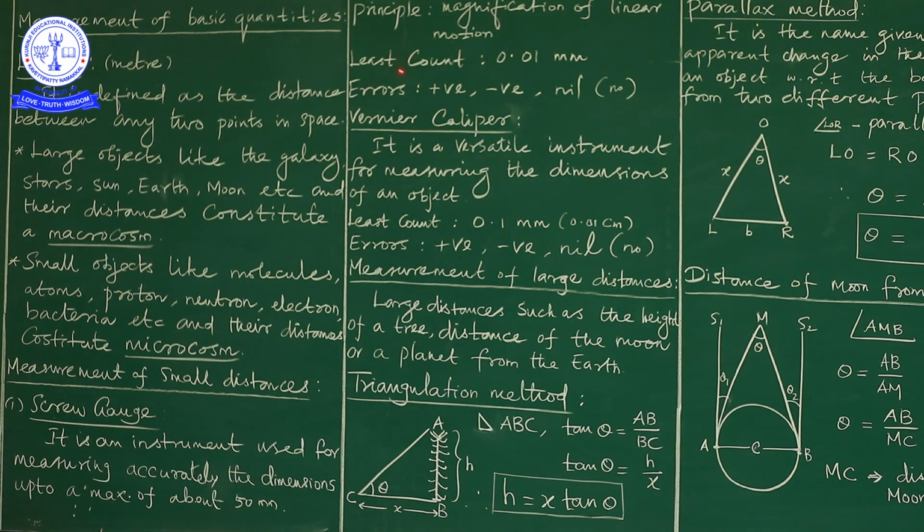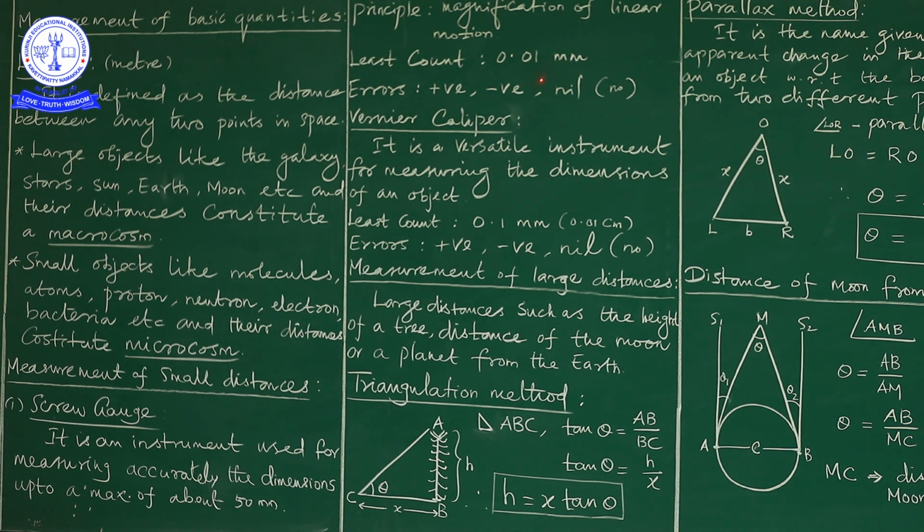As well as the least count. What is the least count? The least count is nothing but the pitch of the screw divided by the total number of divisions present in the head scale. Am I right? So the formula for calculating the least count is the pitch of the screw divided by the total number of divisions in the head scale.